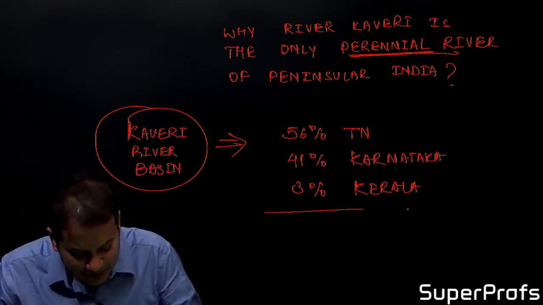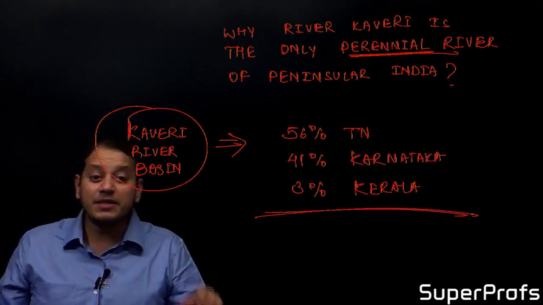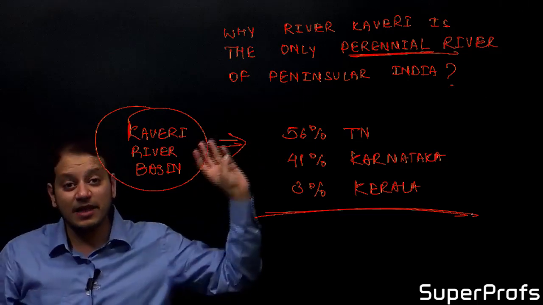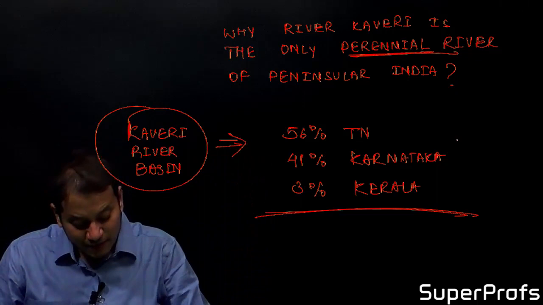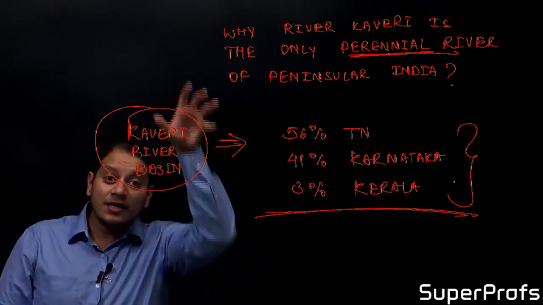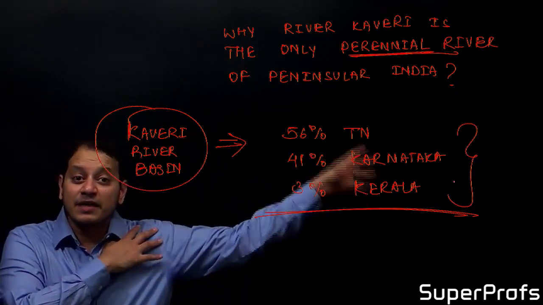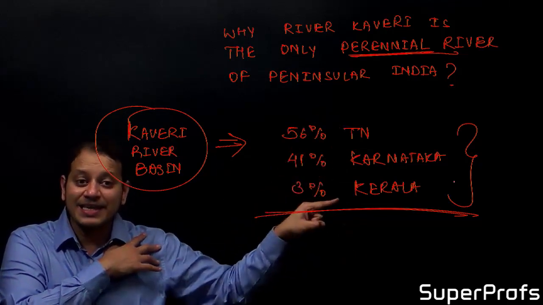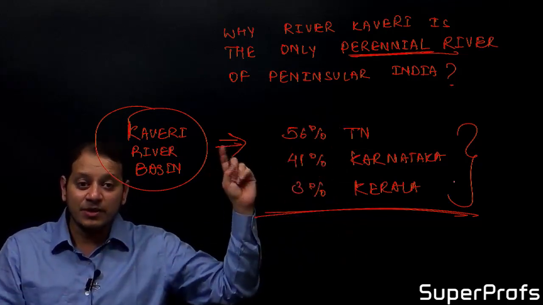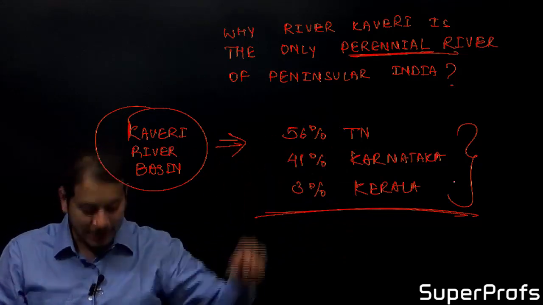Now for examination, you remember the Kaveri basin. Basin means the entire catchment area. Tamil Nadu, Karnataka and Kerala: this is the order in which the maximum basin of river Kaveri lies. First Tamil Nadu, second Karnataka, third Kerala.